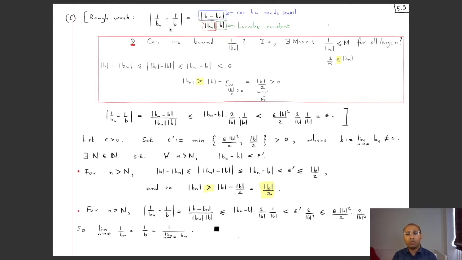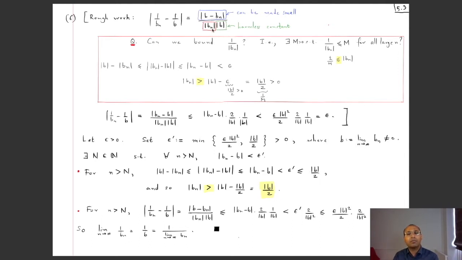And the mod of the product of two numbers is the product of the two mods. So using that, we get the mod of the numerator divided by the mod of the denominator, and the mod of the denominator further splits into mod Bn times mod B. Now let's look at the numerator. There you have mod of B minus Bn, which is the same as mod of Bn minus B, because mod of minus x is the same as mod x. And we know that since Bn converges to B, this distance can be made small. Mod B is just a constant, so that's harmless.